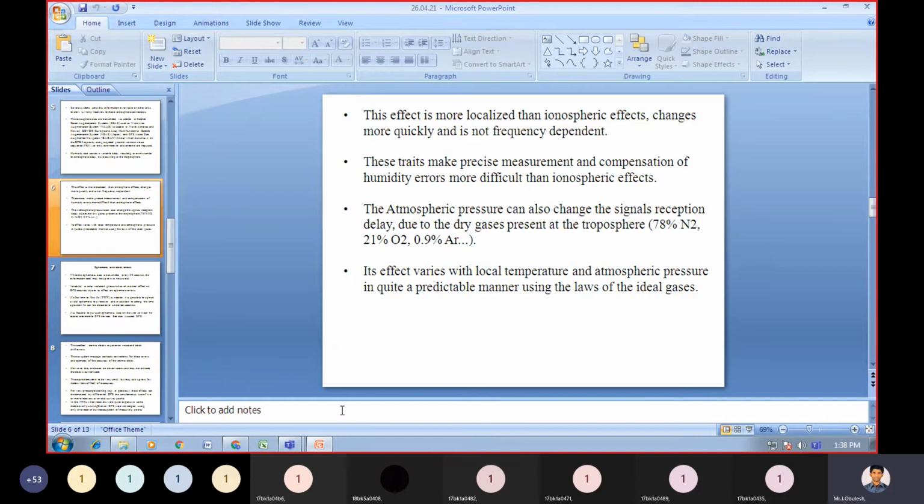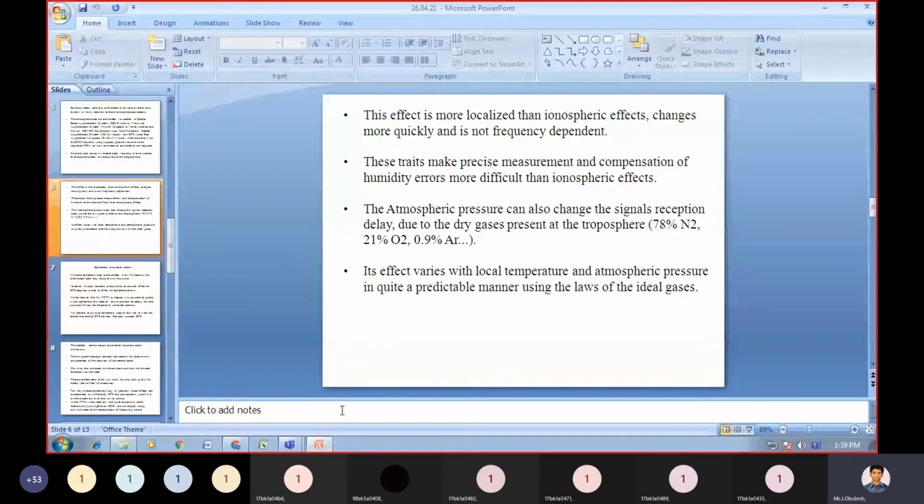It changes more quickly and it is not frequency dependent. These effects make precise measurement and compensation of humidity errors more difficult than ionospheric effects.